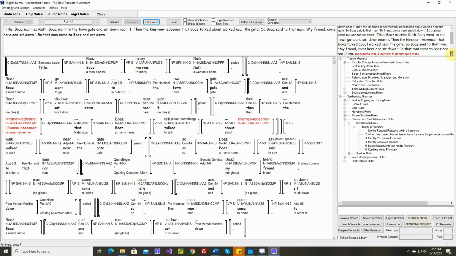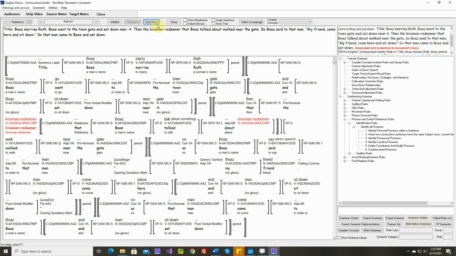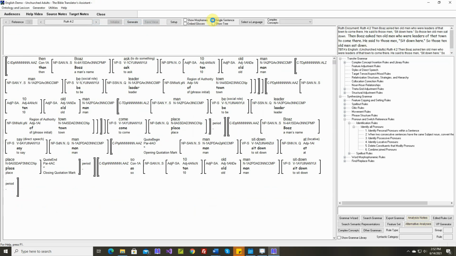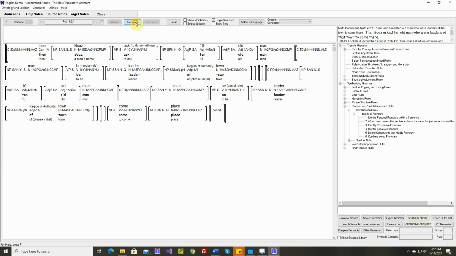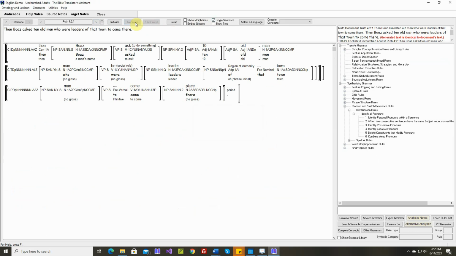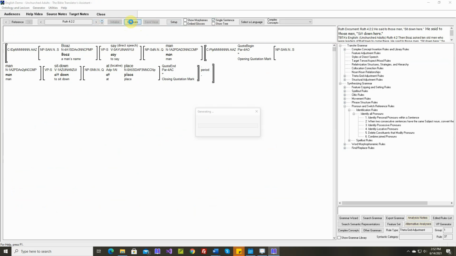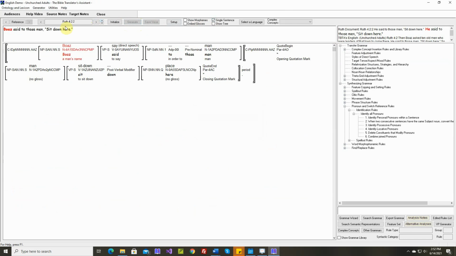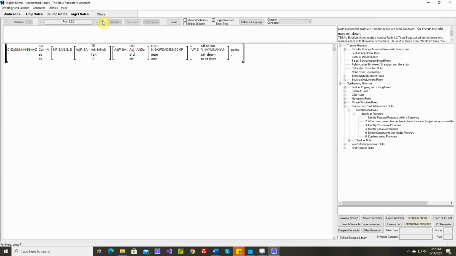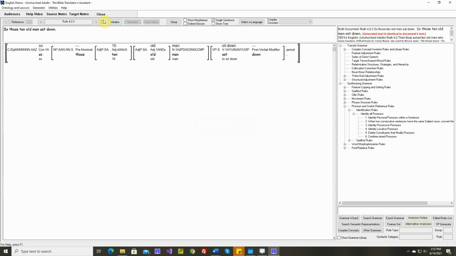Okay. Generated text is identical. Let's save it. Generated text is identical. Boaz said to those men, he said to those men. Text is identical.